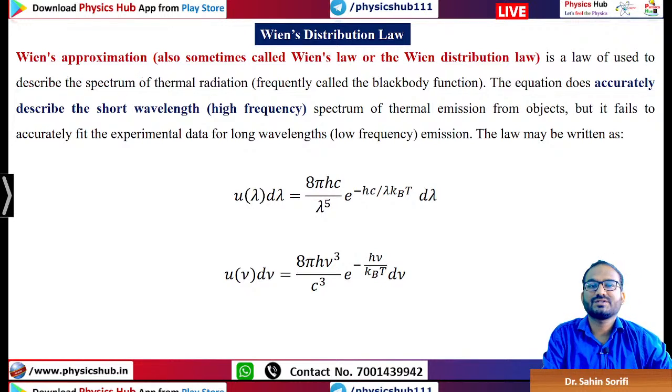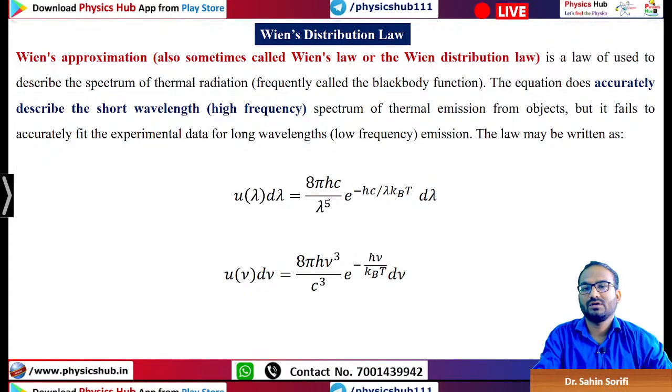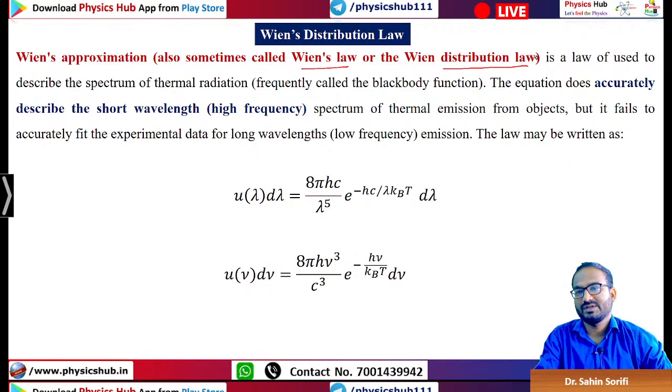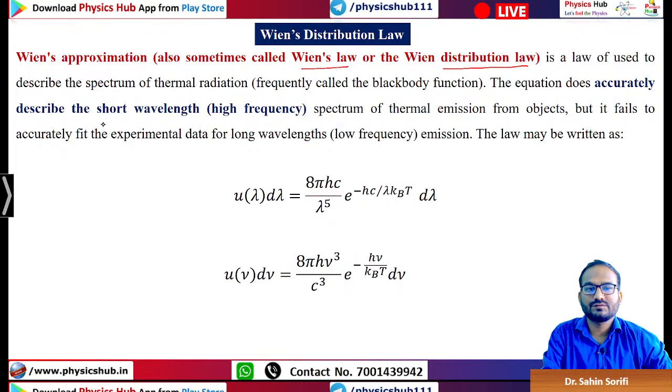Wien's approximation, also sometimes called Wien's law or Wien's distribution law, is for the spectrum of thermal radiation. This equation does accurately describe the short wavelength or higher frequency. Remember this one: Wien's distribution law is applicable for high frequency.